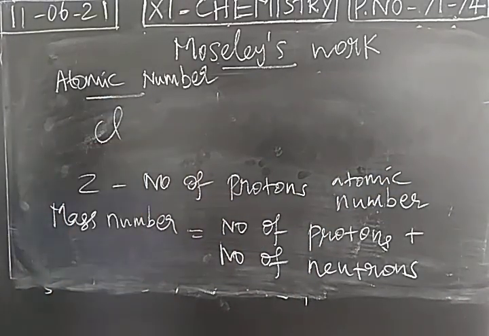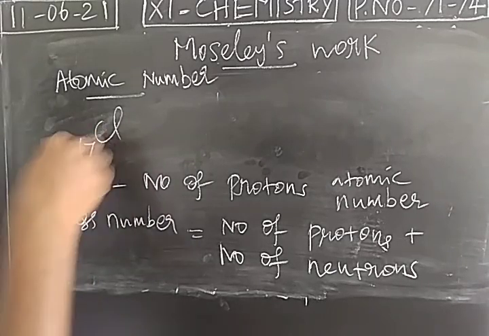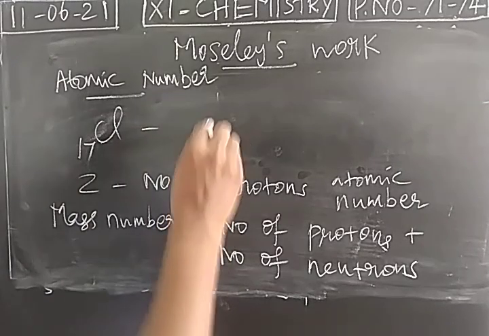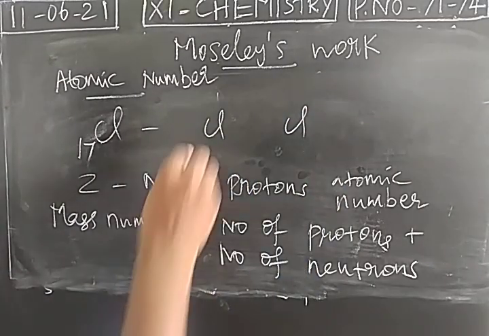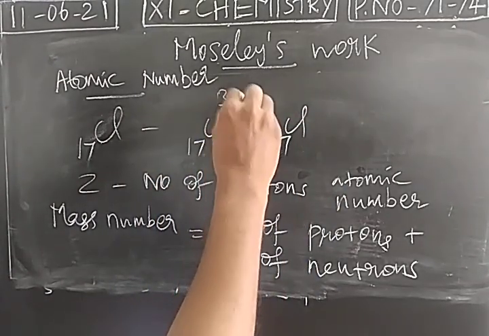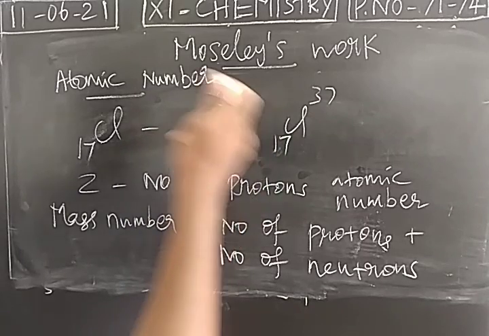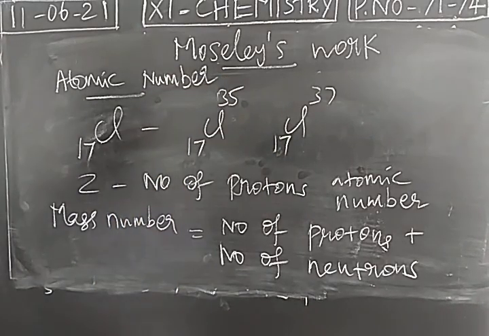Take chlorine. The atomic number of chlorine is 17. There are 2 isotopes with mass numbers 35 and 37. If you arrange the elements in increasing order of atomic weight, you have to give a place for chlorine-35 and chlorine-37. Approximate mass 35 AMU, approximate mass 37 AMU.